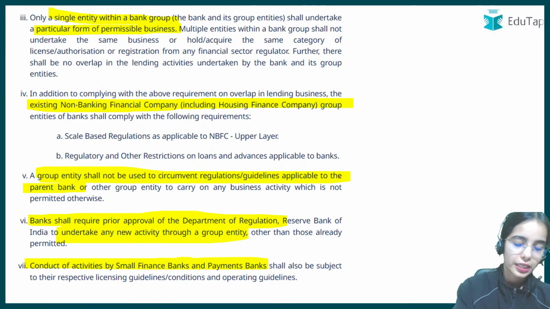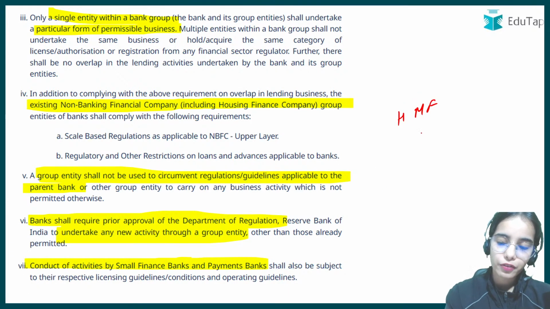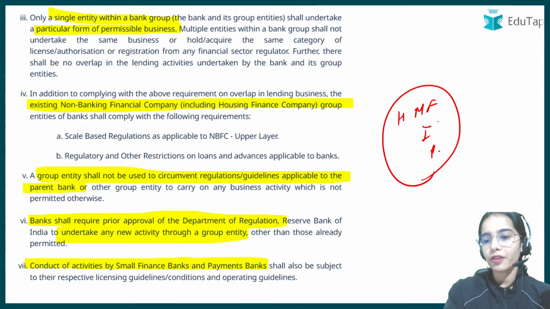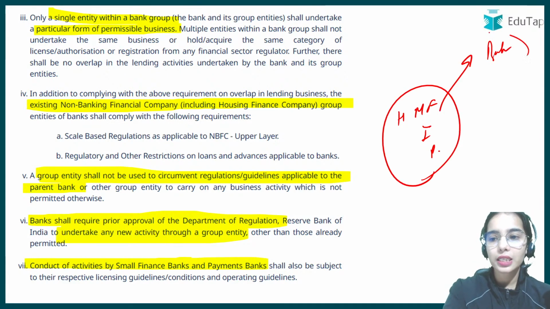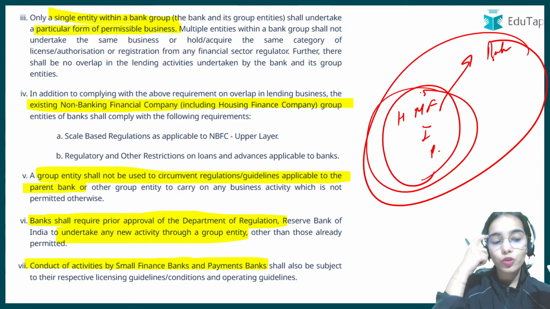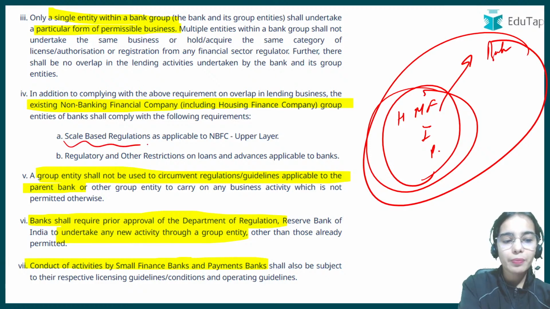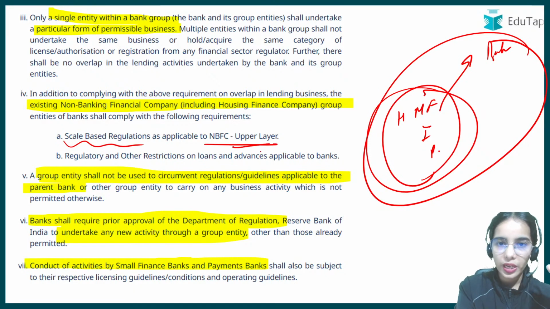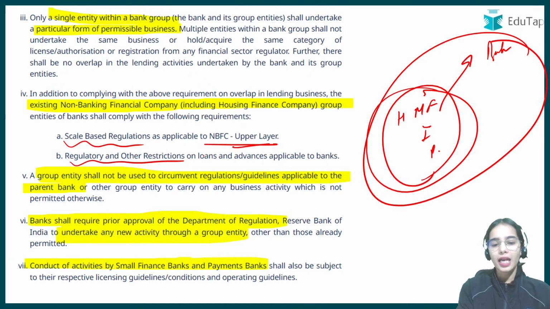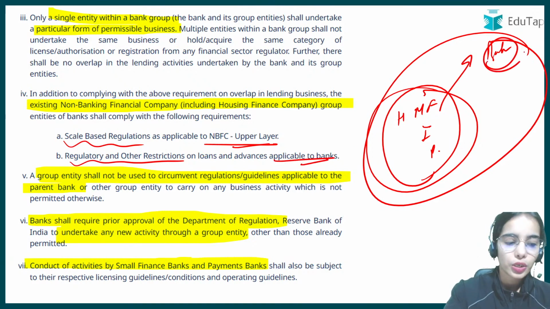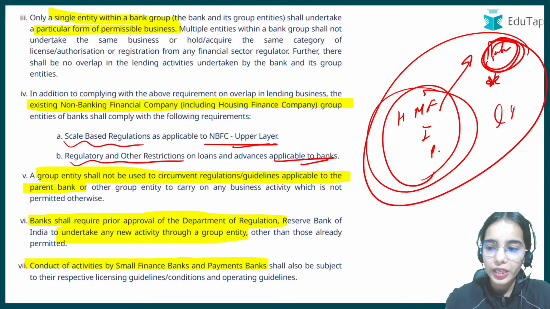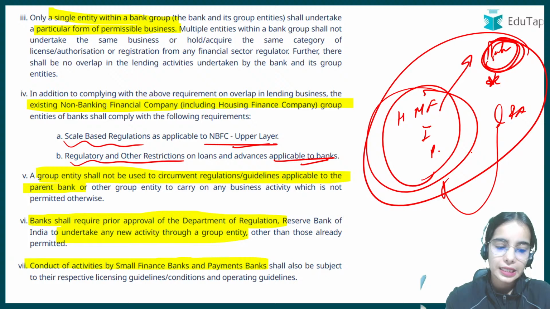If a mutual fund, insurance company or pension company is under a bank group, these NBFCs have to comply with the scale-based regulations as applicable to NBFC upper layer, as well as the regulatory and other restrictions applicable to banks in terms of loans and advances.